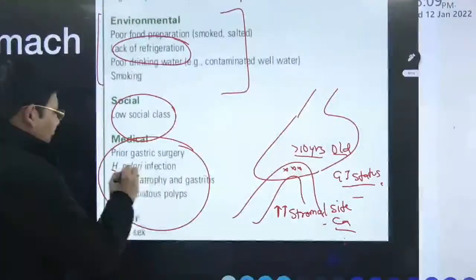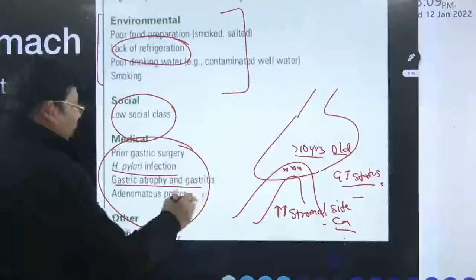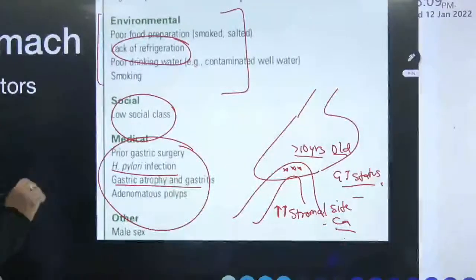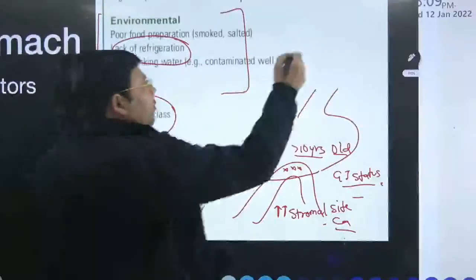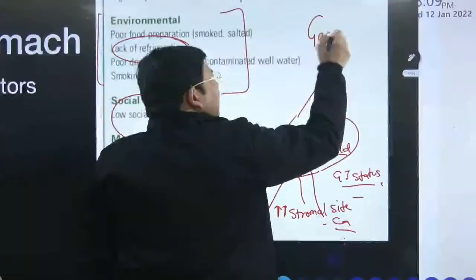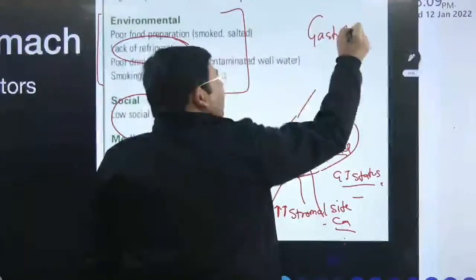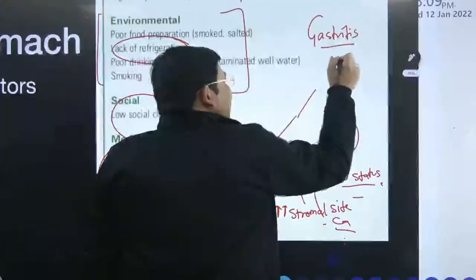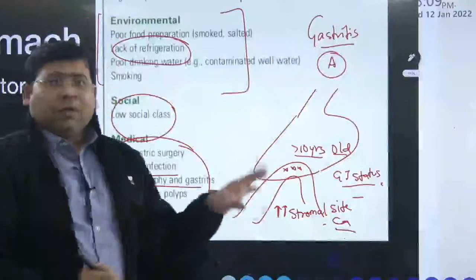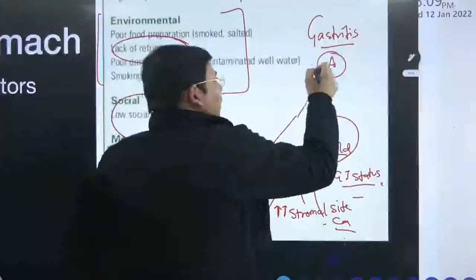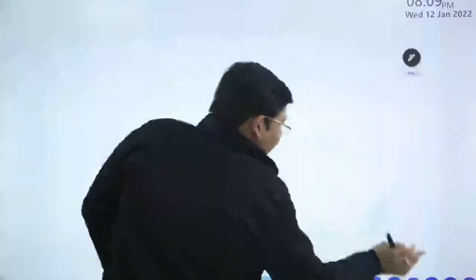Again, H. pylori infection, gastric atrophy and gastritis. When we talk about gastritis, students, again you have to understand that gastritis, what type? Type A gastritis. Type A gastritis is responsible for malignancy. Again, remember, so I'll write there.